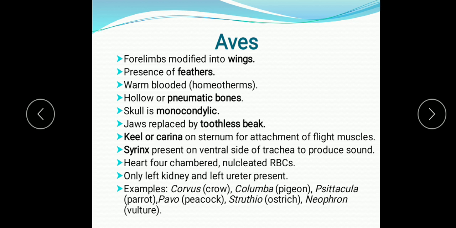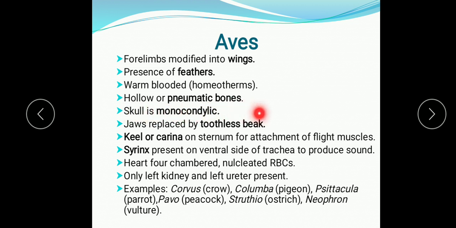So, during evolution, we will study that the birds have evolved from the reptiles. Their 4 limbs are modified into wings, which help them to fly. Presence of feathers. So, these wings and feathers help them to fly. Warm-blooded means they are able to maintain their body temperature; their body temperature does not fluctuate as the surrounding temperature changes or fluctuates. So, they are able to maintain their body temperature.